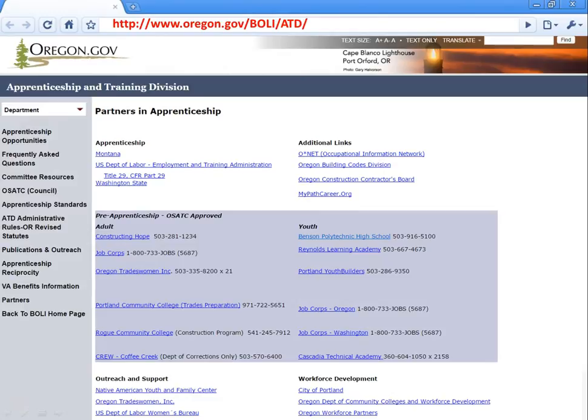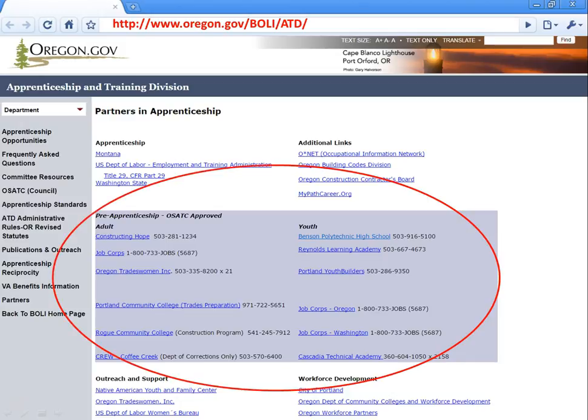Pre-apprenticeship programs can help you explore different occupations, as well as the skills you will need to build in order to qualify for the program you are interested in. This page has links to all the pre-apprenticeship programs in Oregon that are approved by the Oregon State Apprenticeship and Training Council.